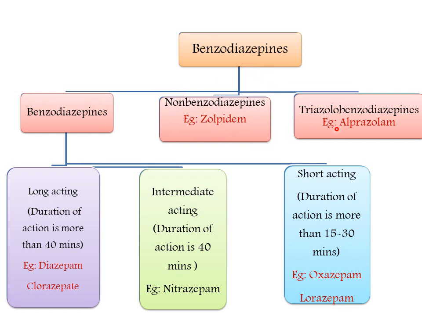And the last and third class is triazolobenzodiazepines. They are similar in structure to benzodiazepines, along with the benzodiazepine structure, it consists of a triazole ring. It gives triazolobenzodiazepines. The example is alprazolam. This is the classification of benzodiazepines.